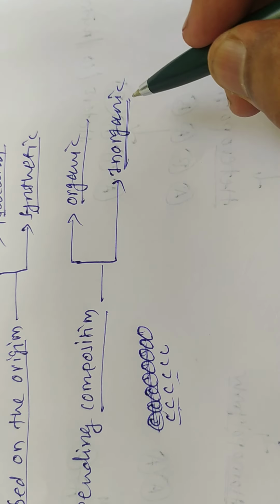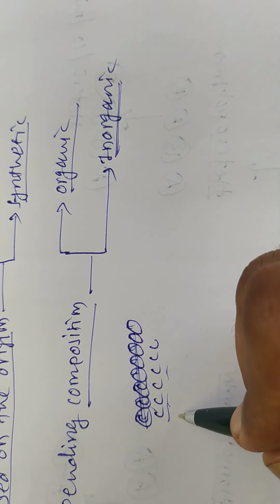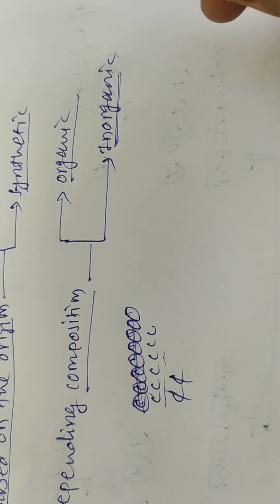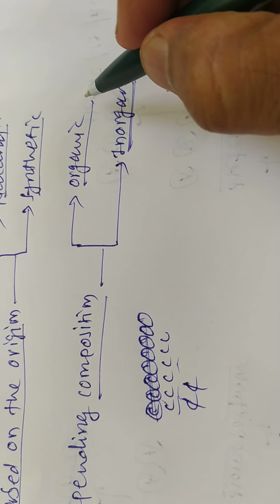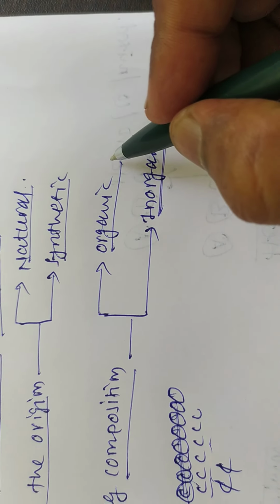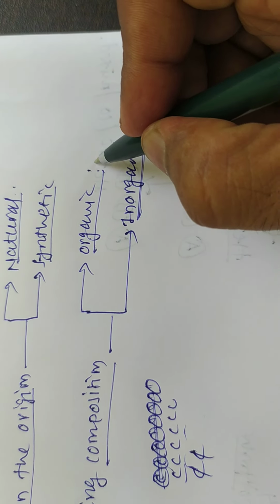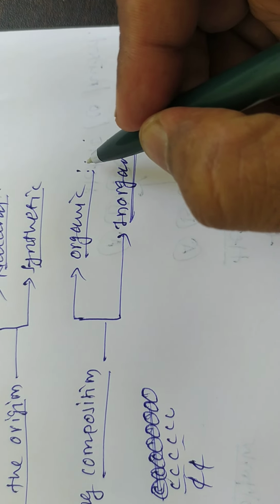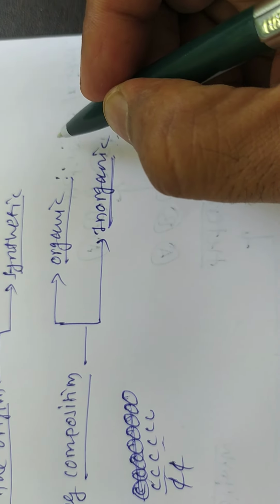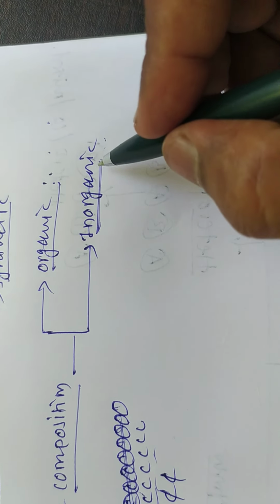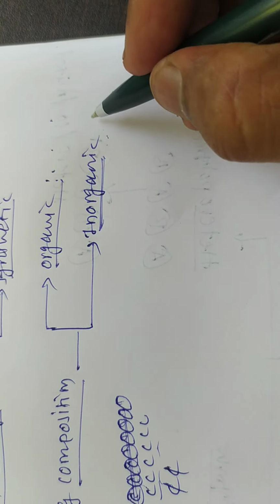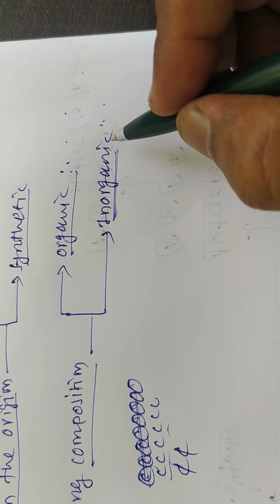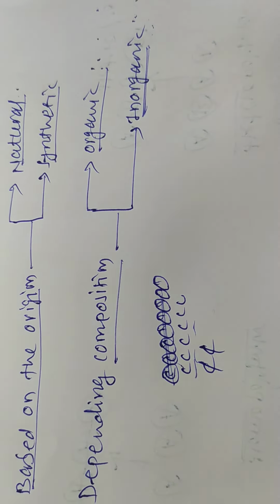The inorganic polymer means the polymer which does not contain carbon atoms. Organic polymers are synthetic polymers as well as natural polymers. And which are the inorganic polymers? Rubber, glass, silicones, etc. These are examples of inorganic polymer.